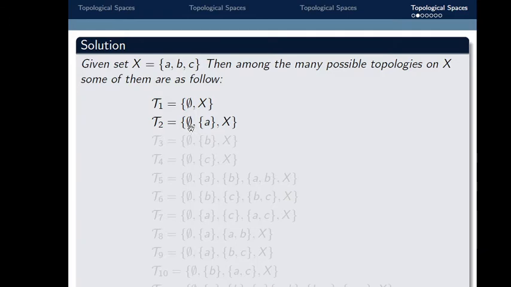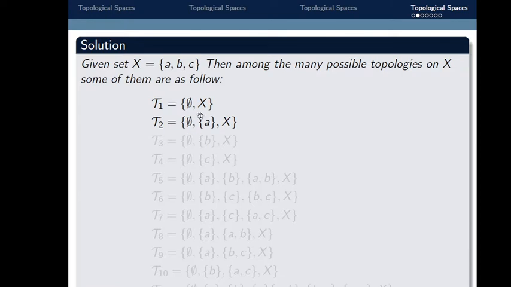The union of all three elements is again X, which belongs to tau 2. So the second property is also satisfied. Now the intersection of the empty set and {a} is the empty set, which belongs to tau 2. The intersection of the empty set and X is the empty set, again in tau 2. The intersection of {a} with X is again {a}, which belongs to tau 2.